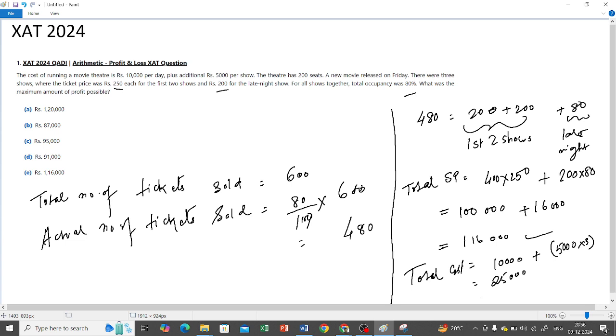Okay, so what is the maximum profit? 116,000 minus 25,000, if you do, you will get 91,000. All right.